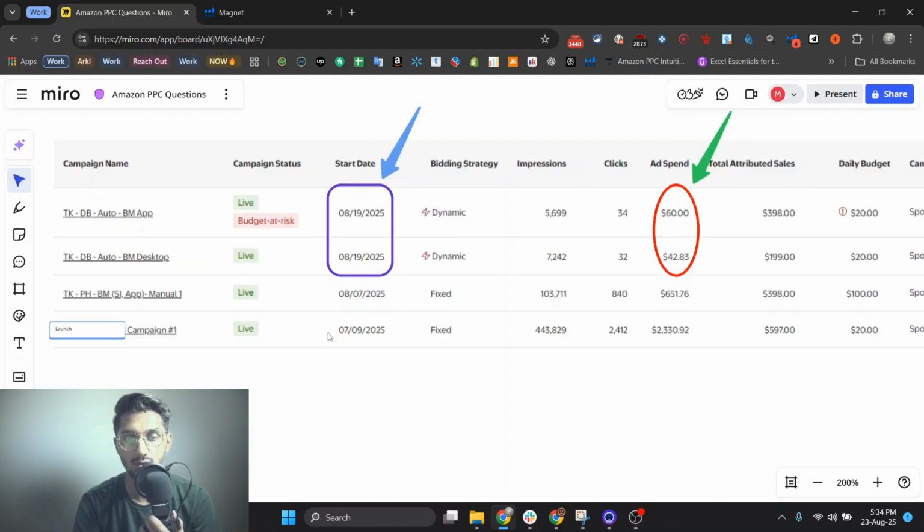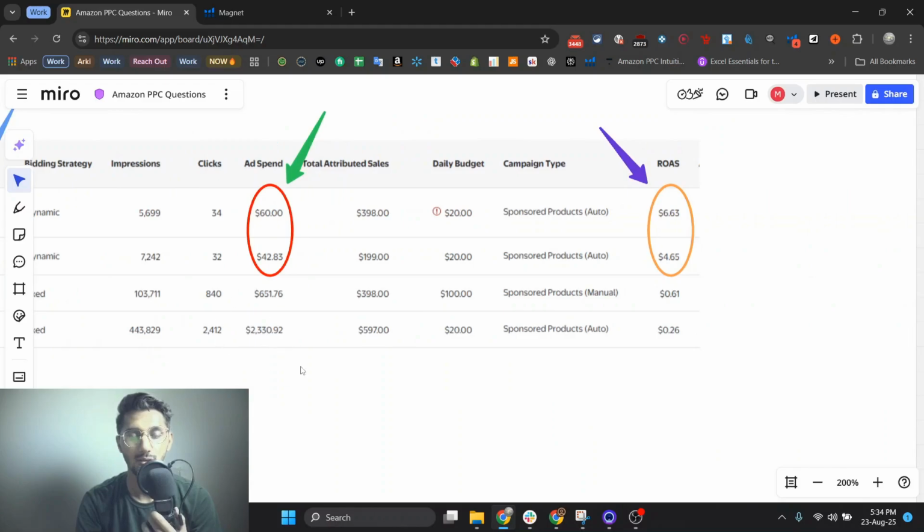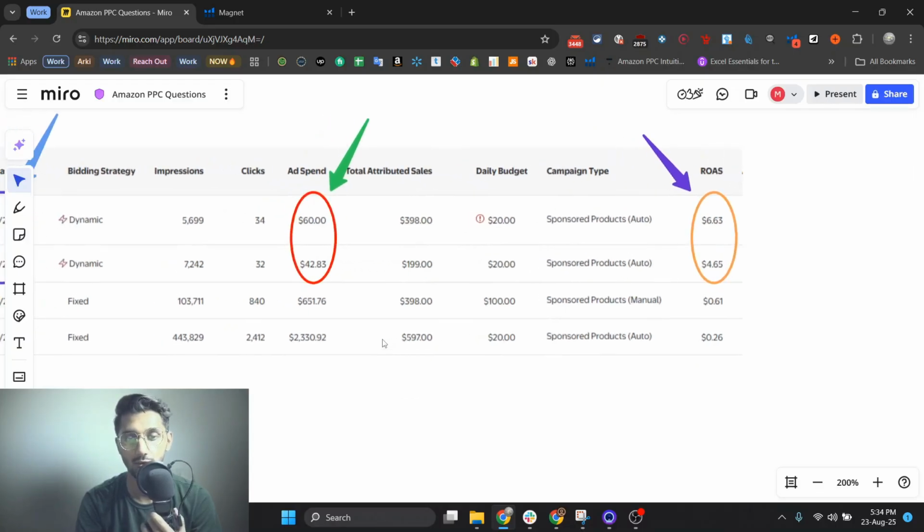This first campaign was actually created by the client. He was working with an Amazon representative, so they created this campaign which spent $2,300 in ad spend and generated $600 in sales.